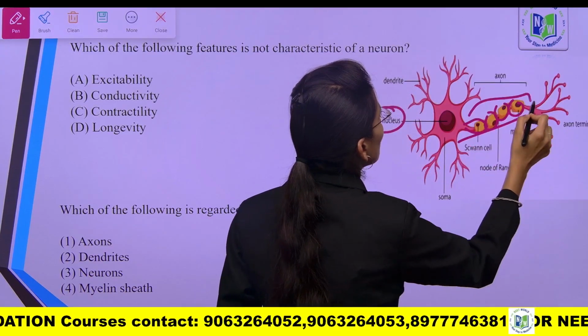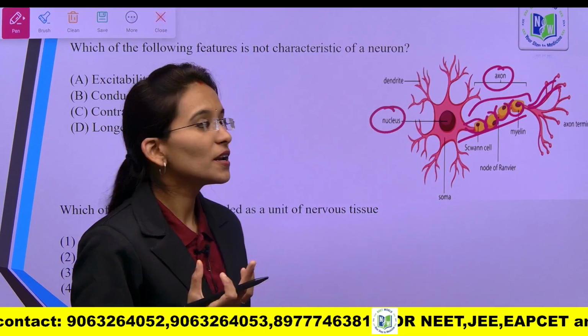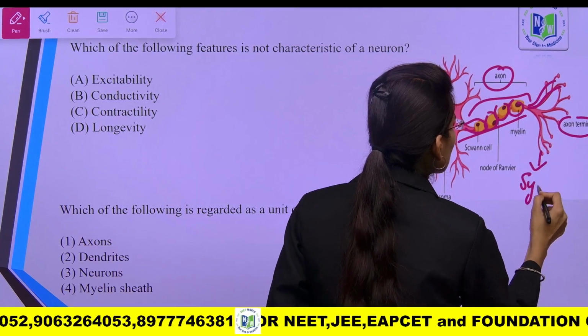This axon is going to terminate into a bulb-like structure called the axon terminal, or else these are also called synaptic knobs.